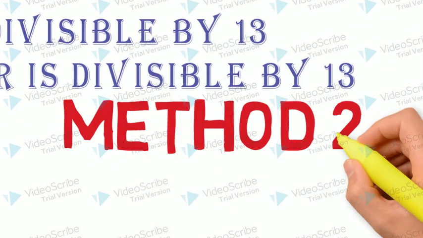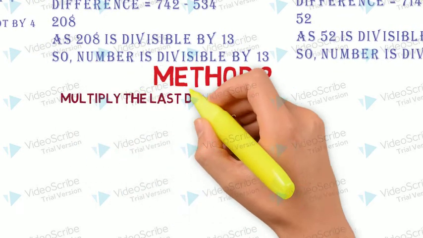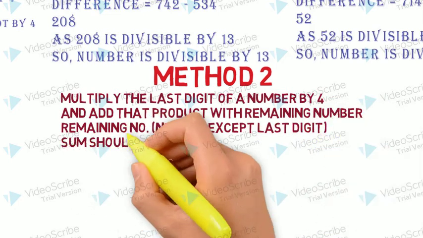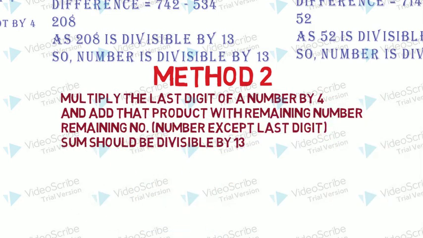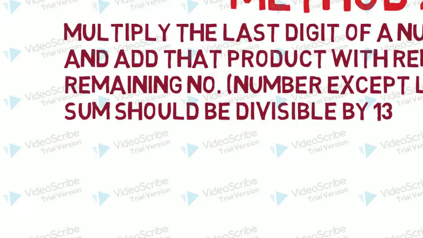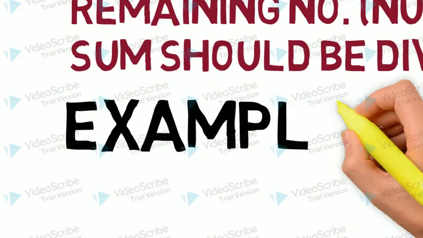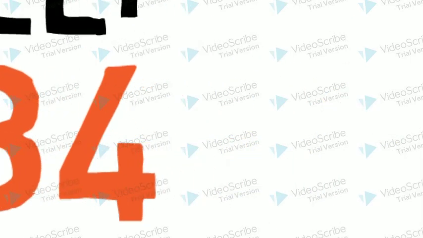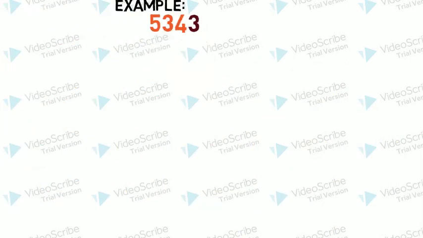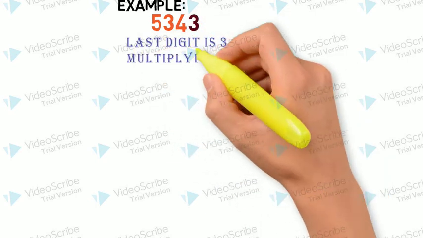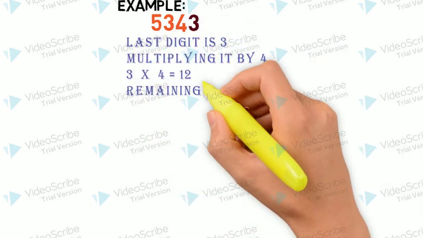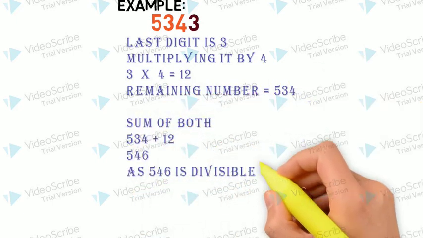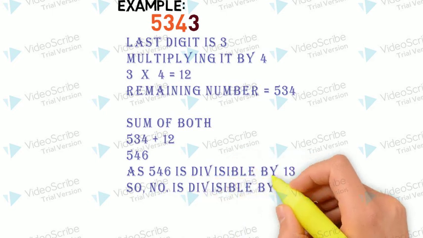Let's talk about method number 2 here. So here we will find the last digit multiplied by 4. The answer we will add to the remaining number and the sum should be divisible by 13. Let's take an example, then it will be more clear. 5343. Here we can see the last digit is 3. Let's multiply it by 4. 3 times 4 is 12. Remaining number 534. Sum of both is 546. As 546 is divisible by 13, that means the number is also divisible by 13.